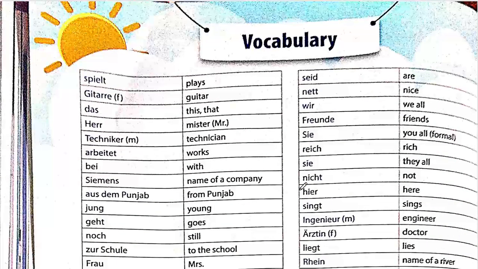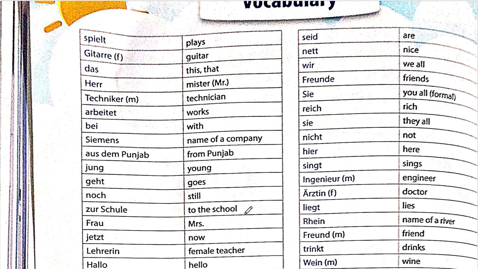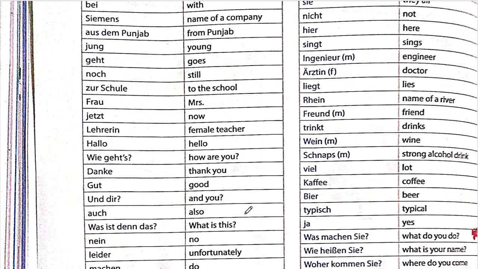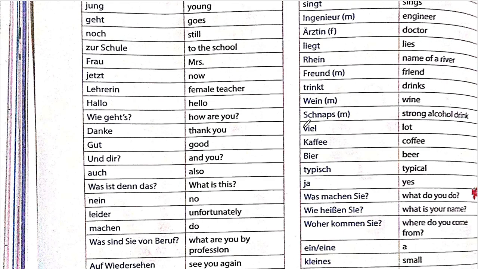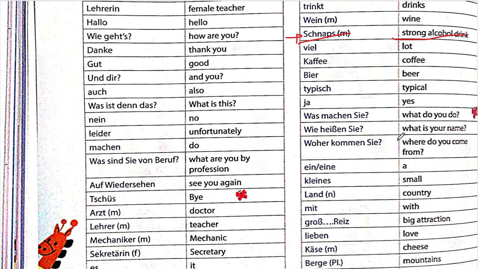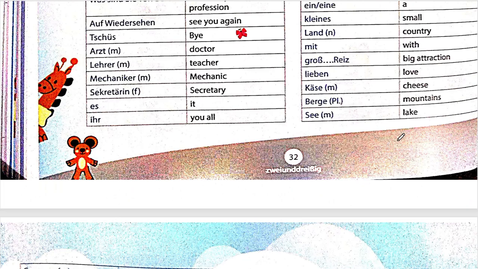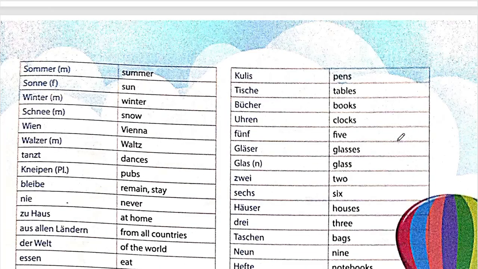Now we have come to the end of the chapter. This is the vocabulary. Vocabulary you can do by yourself, although we have discussed almost every word in the chapter. There are many same things. Okay, Schnaps is a strong alcoholic drink. I guess I didn't say that in the previous video. Almost every word we have done. It's there on the next page as well.